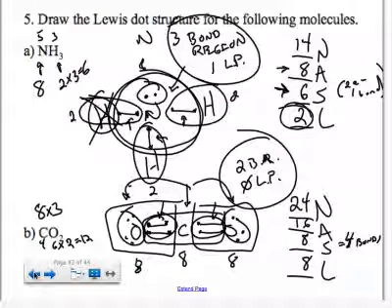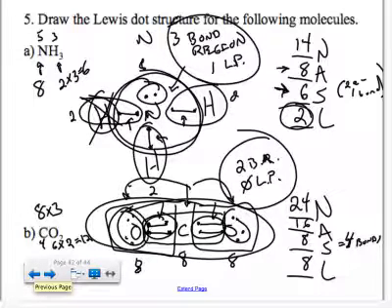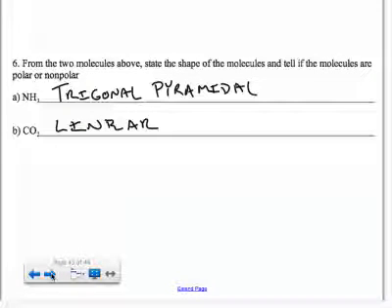Well, the easiest thing to look at is the CO2, we'll do that one first. The CO2 is the exact same thing on both ends. So even though the bonds in here may be polar, the oxygens may be hogging most of the electrons, which makes each end of this molecule a little bit negative. It's negative on both ends. In order to be polar, it has to have a negative side and a positive side. So a straight line, which is the same on both ends, is always going to be non-polar.